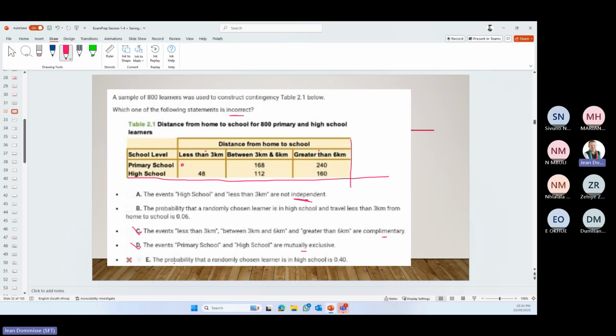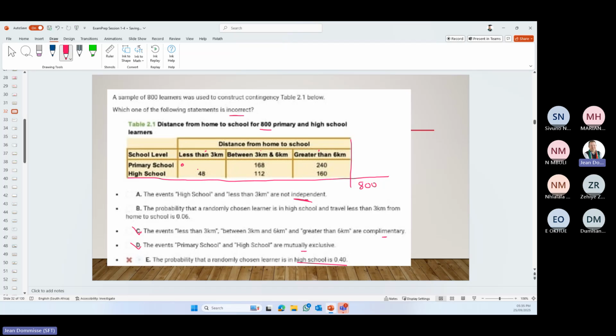So let's start with the one that is just one probability. The probability that the randomly chosen learner is in high school is 0,4. They tell us there are 800 learners, and we want to know how many are in high school. So let's quickly do that sum.